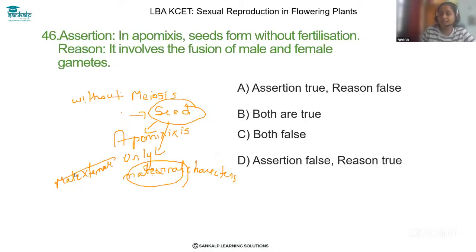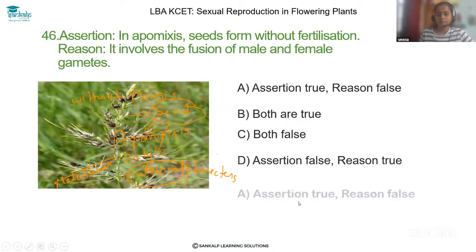So that is not taking place here, and that is what apomixis is. So the reason is not correct and the assertion is correct. So the correct final answer is option A, assertion is true and reason is false.